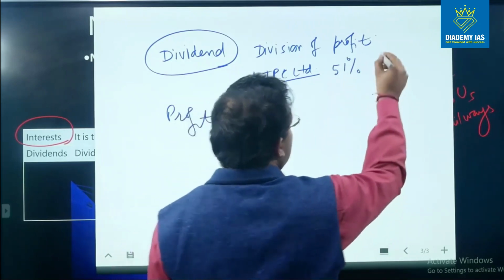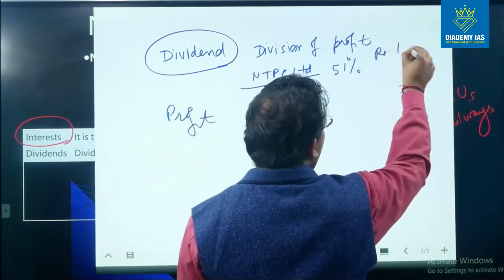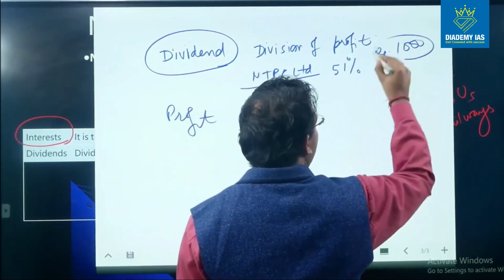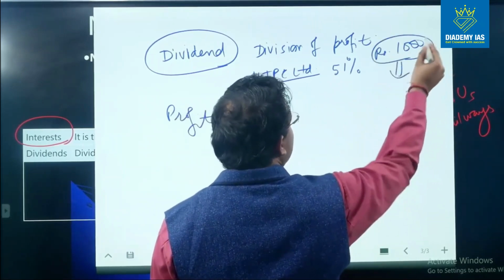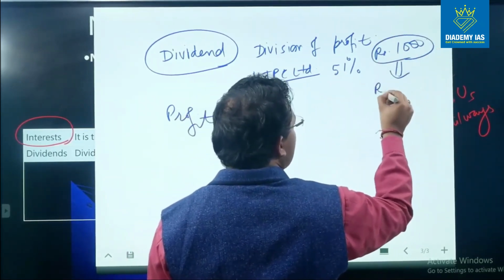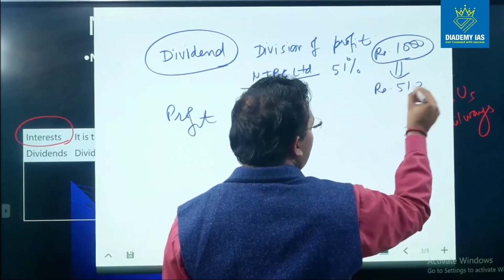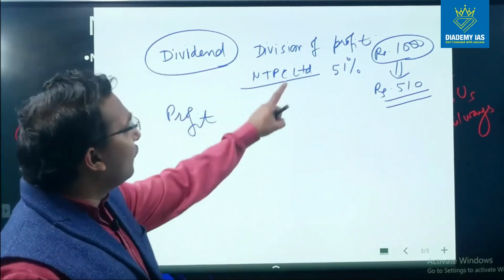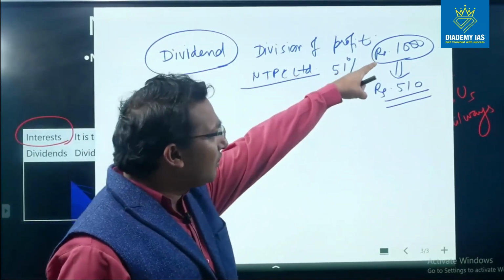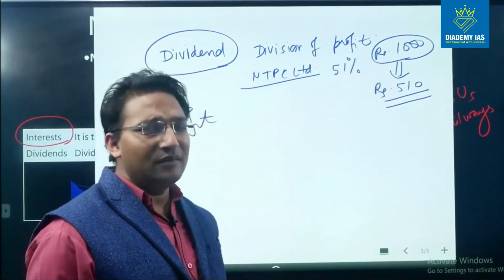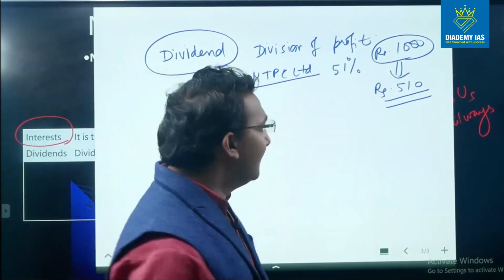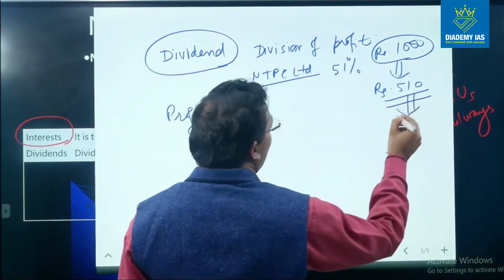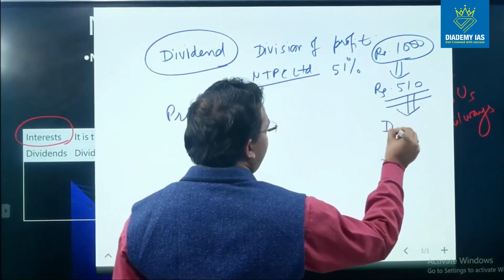During the current year, suppose NTPC earns 1000 rupees. Out of this, 51% of 1000, that is rupees 510, will belong to the government. When this rupees 510 is received by the union government, this is called dividend.